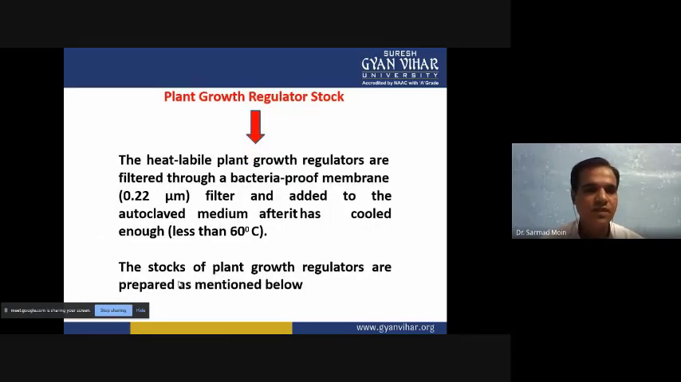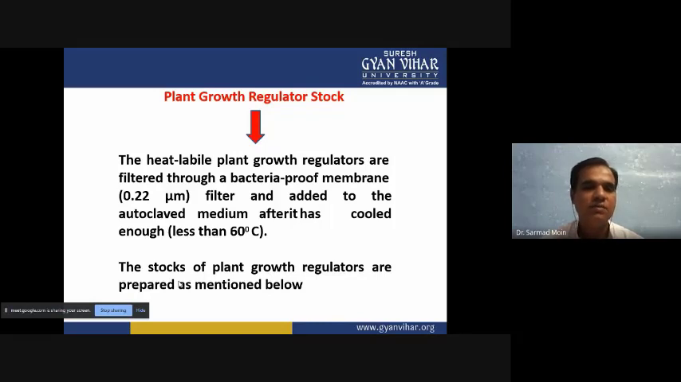Then plant growth regulators also we have to prepare separately, and these plant growth regulators are heat labile, and that's why we can't give heat every time. If we add them into the media and autoclave several times, these growth regulators will be destroyed, and you will not achieve the optimum growth and development of the plant tissues and cells.